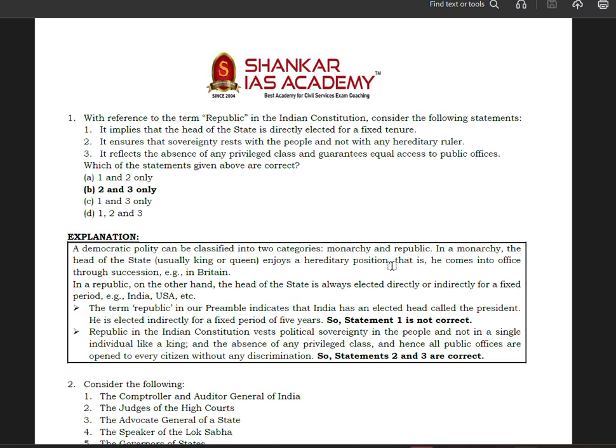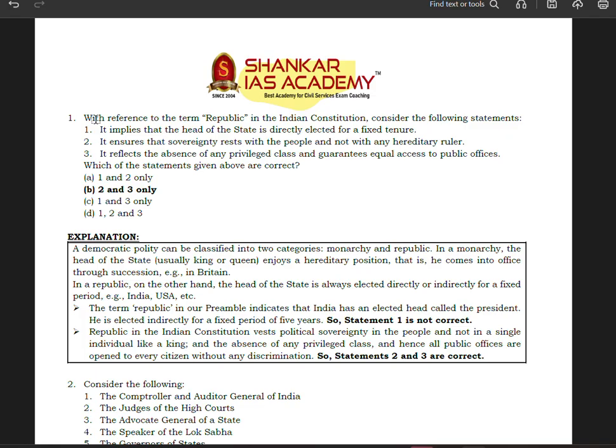So from today onwards, we are going to start a new series of discussion whereby we will be discussing the test series question papers. Okay, so here we are starting with the polity because it is one of the most important subjects, and we are starting with the Sankar IAS 2026 test paper. Okay, so let us see the first question.